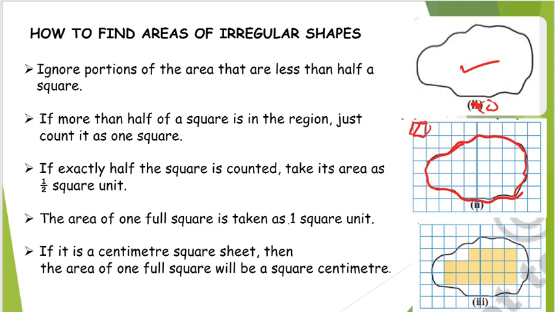Next, here we have some points which we need to follow. First of all, ignore portions of the area that are less than half a square.